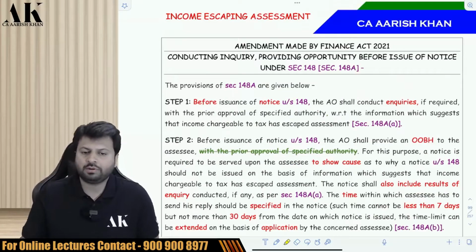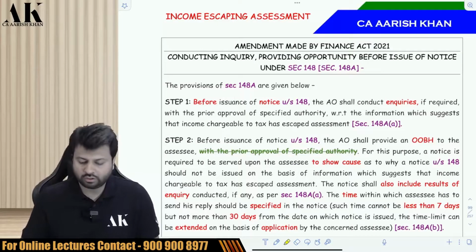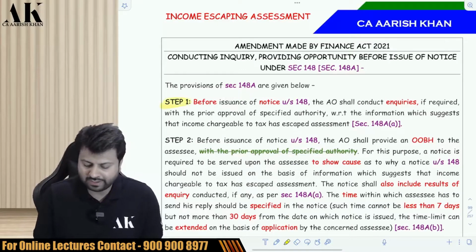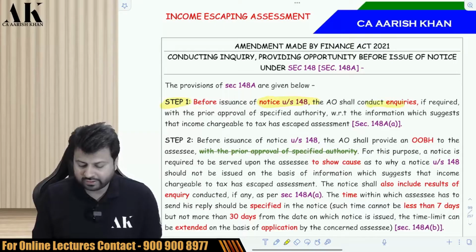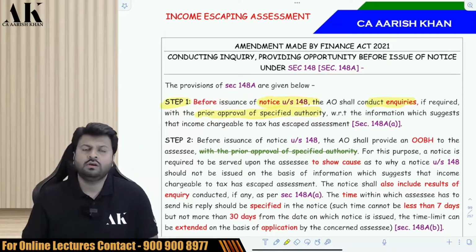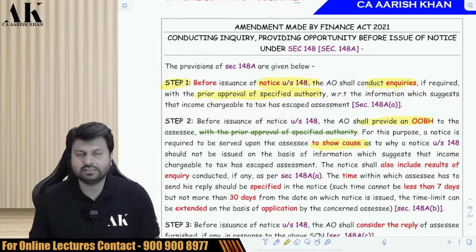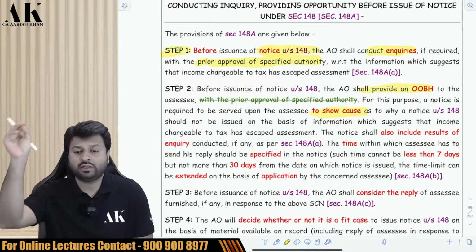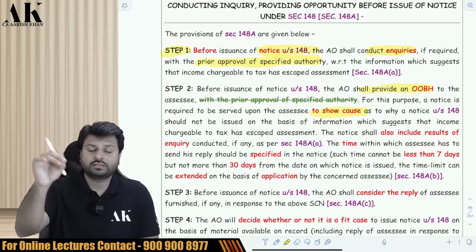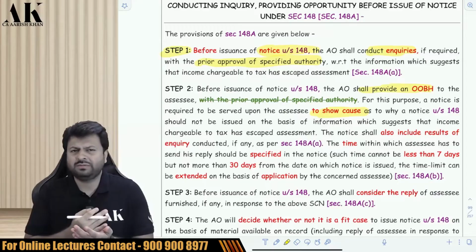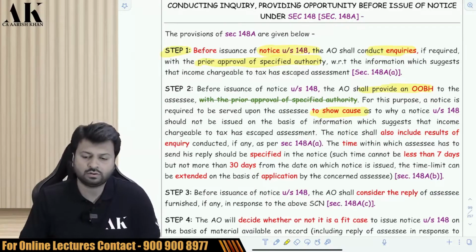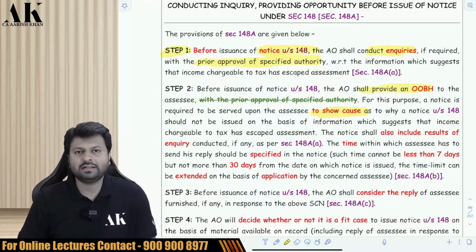So now let's talk about the inquiry which the AO has to do before issuing the notice. It is written in step number 1 that before issuing the notice under 148, the AO shall conduct inquiry with the prior approval of the specified authority. What will he do for the purpose of the inquiry? He will send a notice to the assessee and give an opportunity of being heard, and he will ask the assessee to show cause why a notice under 148 should not be issued against you for this information which we have. The department has got some information, so they have to give an opportunity of being heard to the assessee under section 148A.